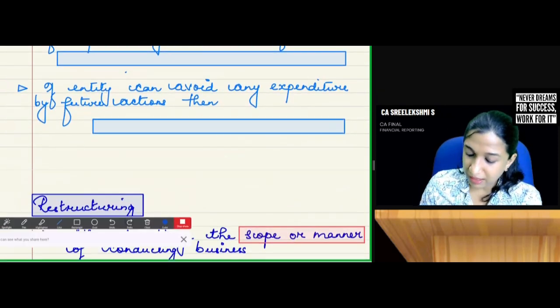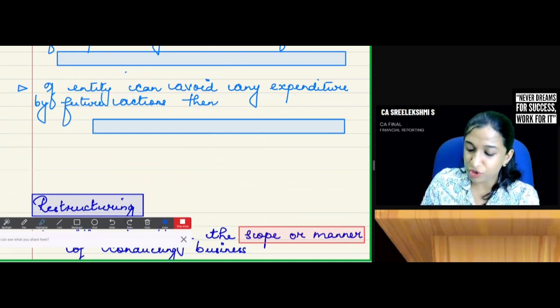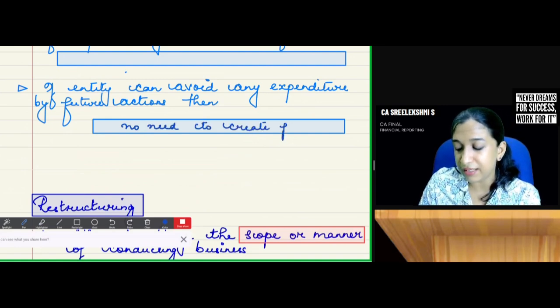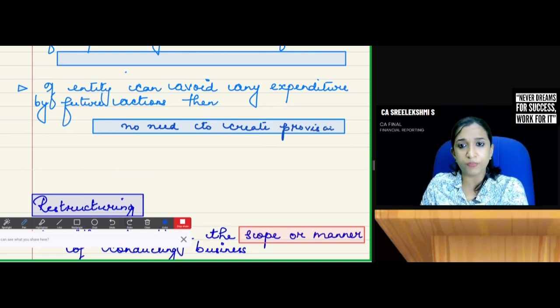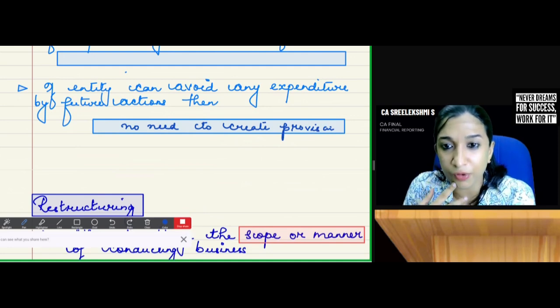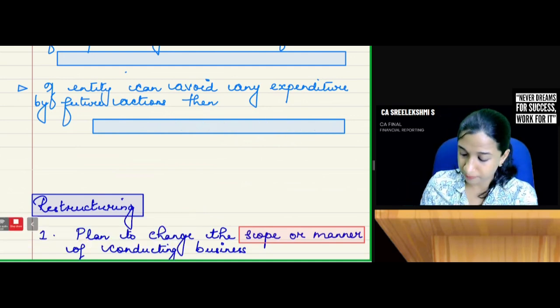We have written here, if an entity can avoid any expenditure by future actions, then no need to create provision. After 3 years, there will be an expenditure. But within 3 years, if you sell the ship, there is a future action of sale of ship, then no need to create provision. Okay.